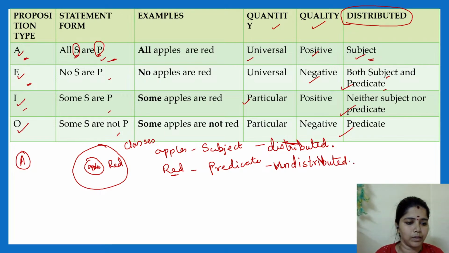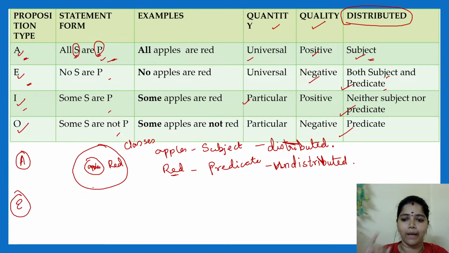Clear? No Aruna, not yet discussed Aruna. Not yet discussed. Home test not yet discussed. I will discuss. Yes. Right? So here the red is undistributed. Clear? So here we will say distribution is subject will be distributed. Number 1. And number 2, E.